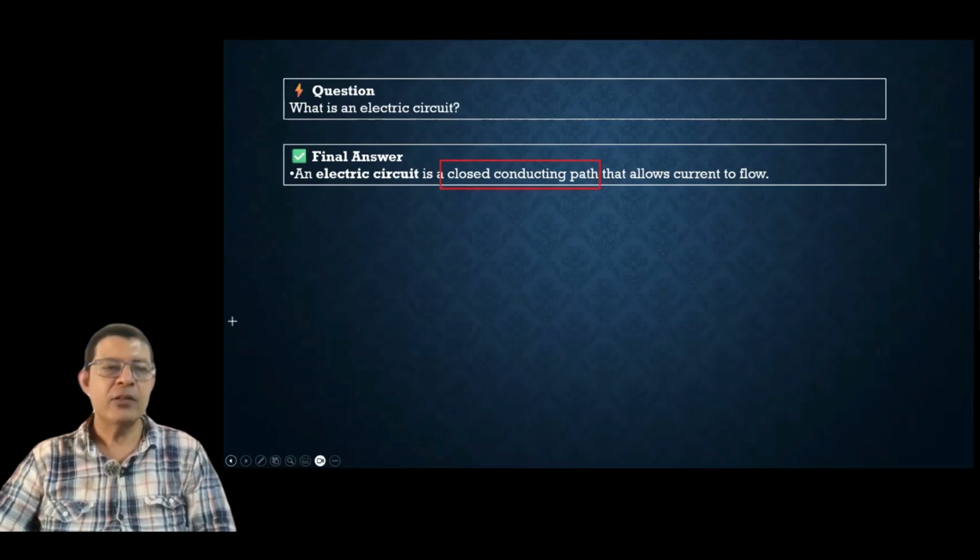Can you type in the chat? What is an electric circuit? It's a closed conducting path. Can you both type in the chat?